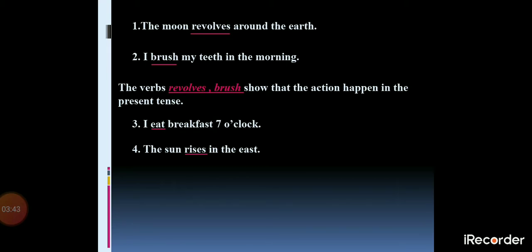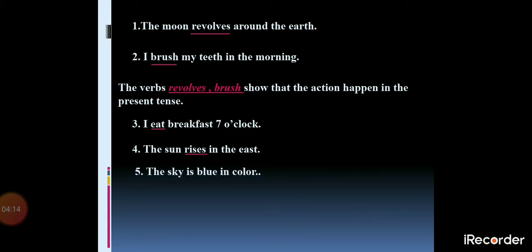I eat breakfast at 7 o'clock. This is again a part of my daily routine. There might be some changes, but it's a part of my daily routine that daily early in the morning I must have breakfast. The sun rises in the east. Again, this is a universal truth which we cannot change. It means it rises in the east. So these four sentences show us some actions.